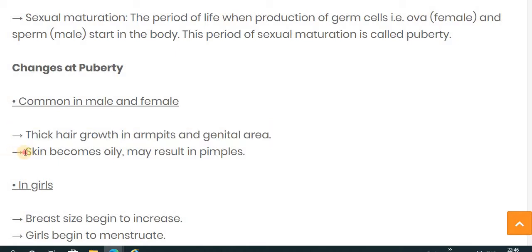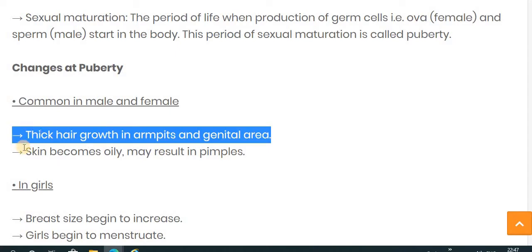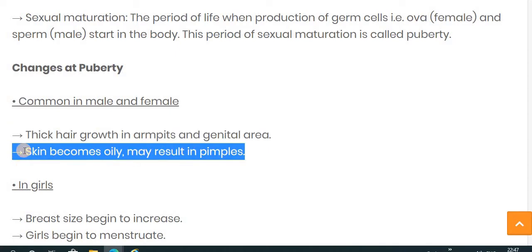The second one is that the skin becomes oily, and it may result in pimples, or the acne problem. So both these changes are the same in males as well as females, and can be seen during puberty in both. The first is thick hair growth in the armpit and genital area, and the second is that the skin becomes oily and it may result in pimples.